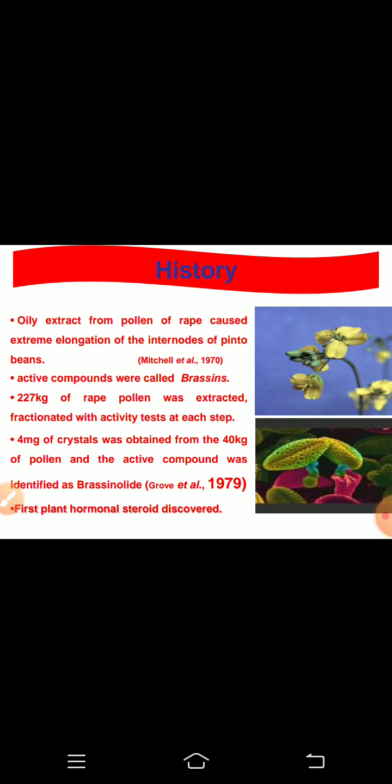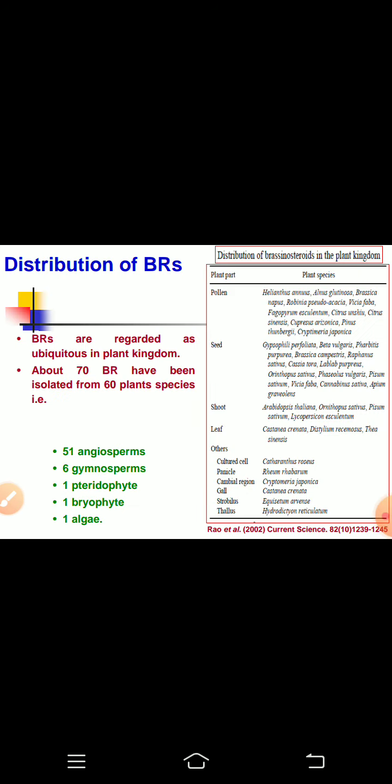After that, approximately 227 kgs of pollen from Brassica were extracted and fractionated with activity tests at each step, and finally 4 milligrams of crystals were obtained from 40 kg of the pollen, which were later identified as brassinolide by Grove and his co-workers in 1979. And this brassinolide is designated as the first plant steroidal hormone.